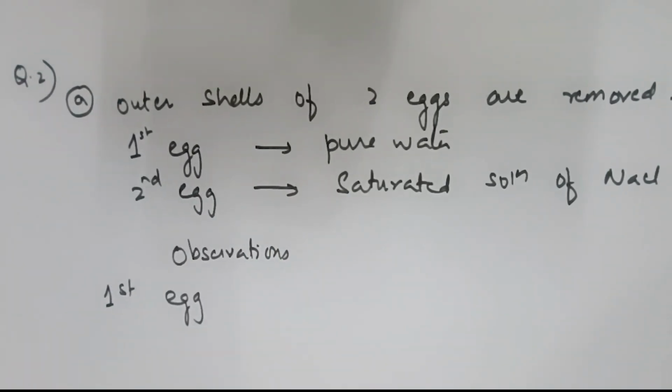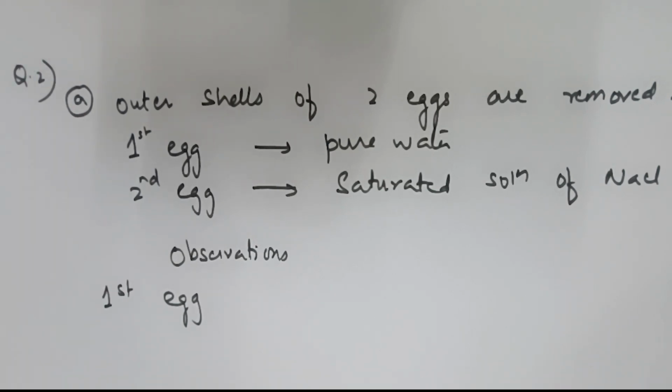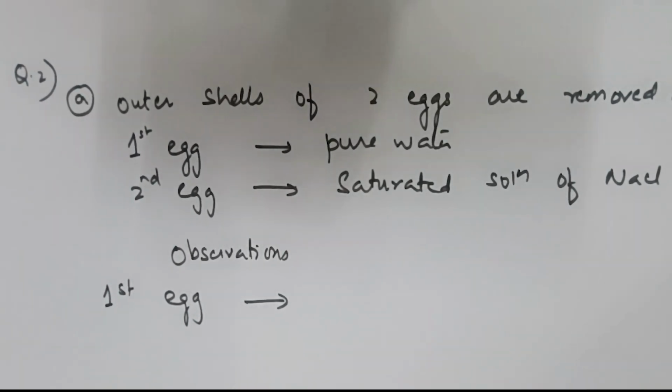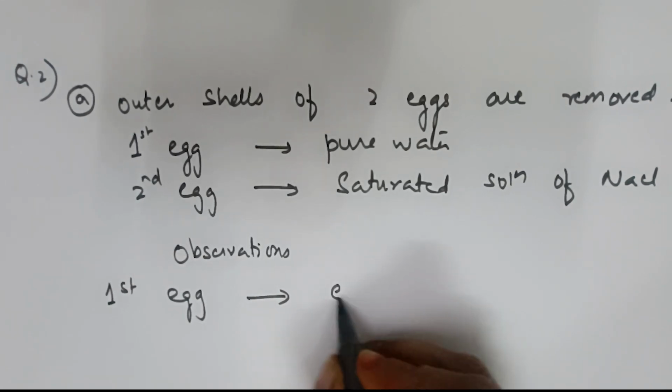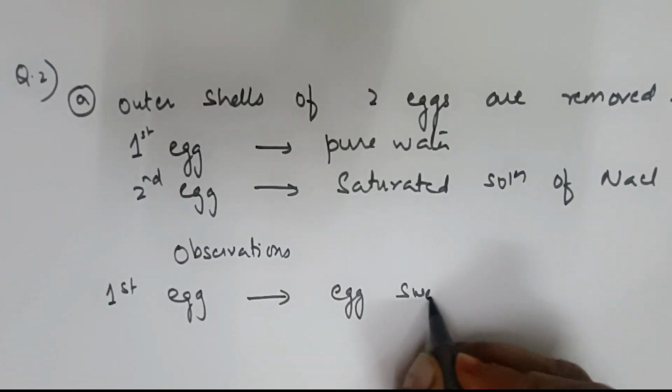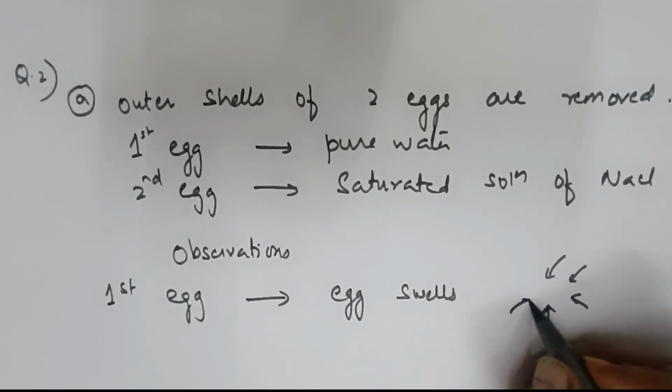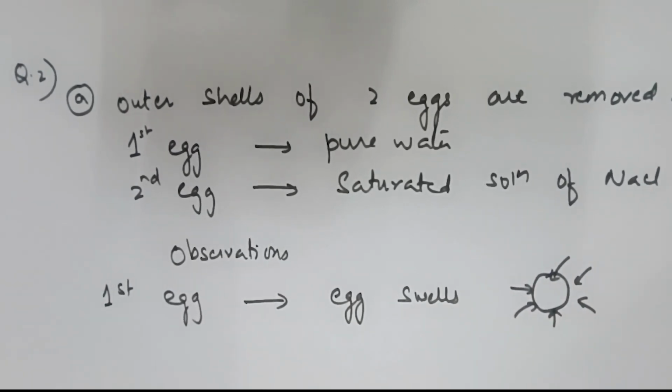What will happen? Does the egg start swelling or shrinking? Careful, here the osmosis concept is discussed. The first egg is kept in pure water. Water from outside starts entering inside, so the egg swells. The egg size increases because the water enters.